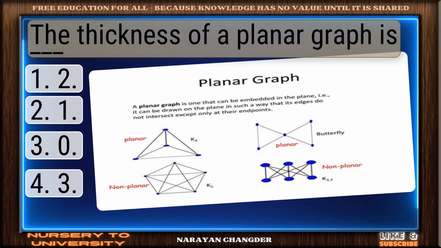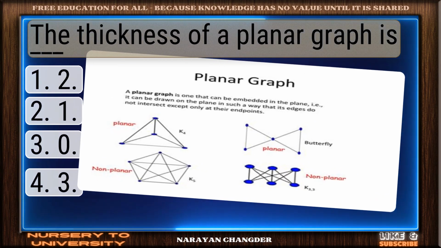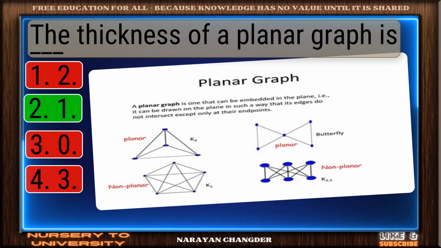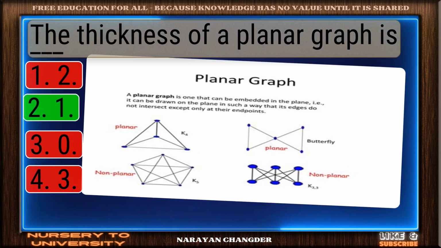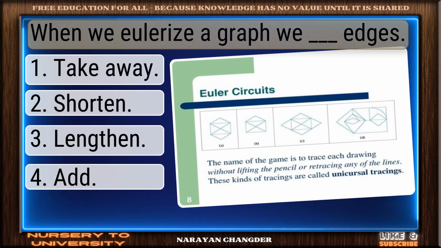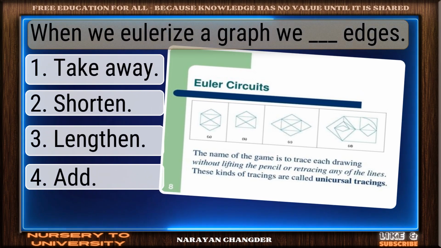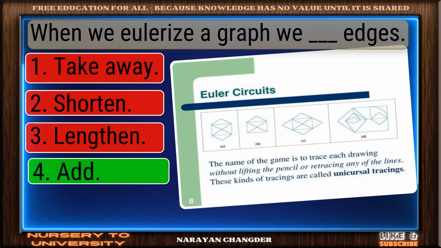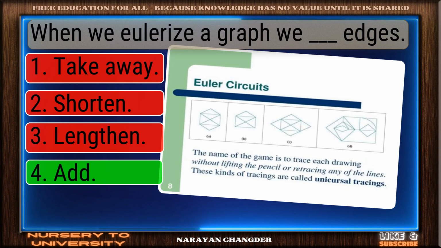Question number 33. The thickness of a planar graph is dash. You're right. 1 is the correct answer. Question number 34. When we Eulerize a graph, we dash edges. Add is the right answer.